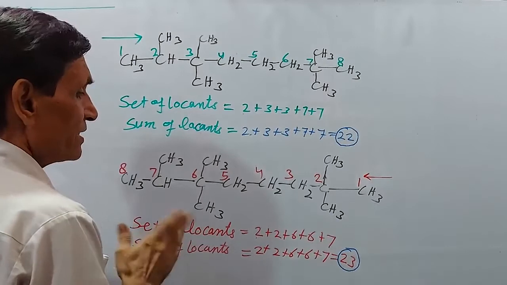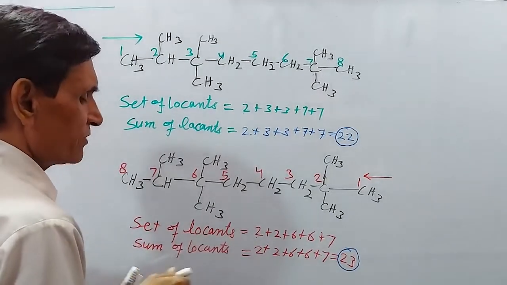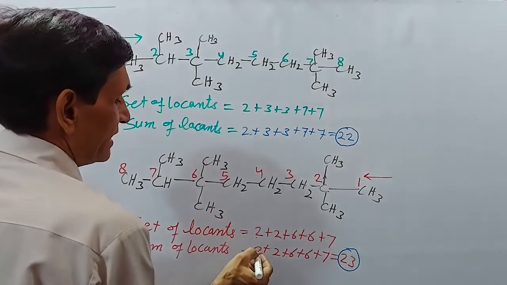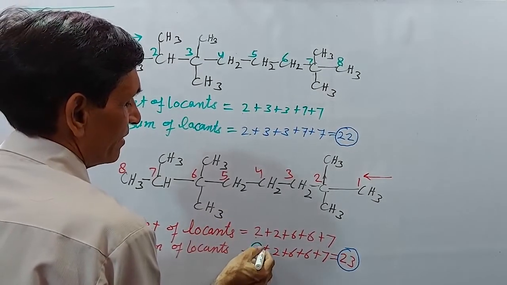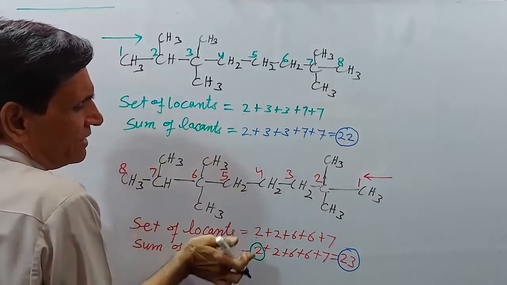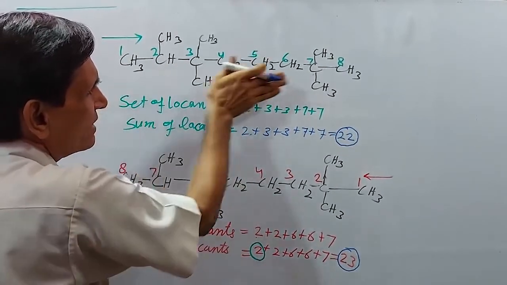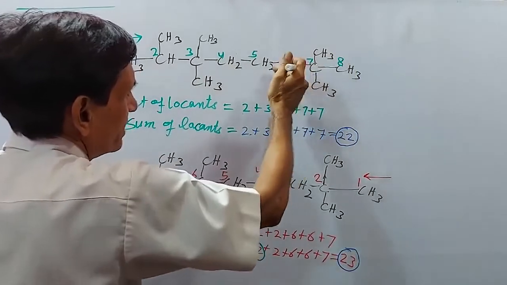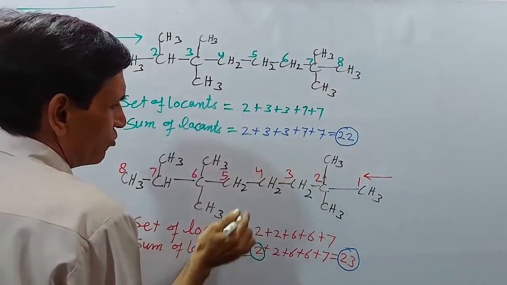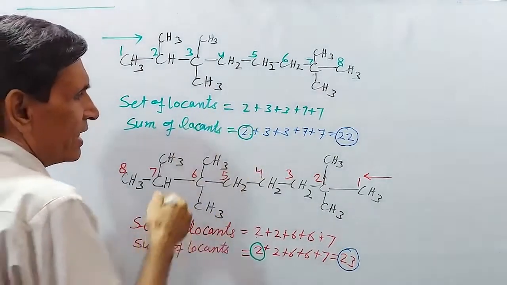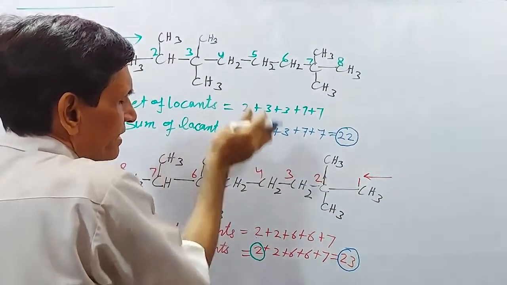But according to the first point of difference rule, here it is a tie. Start comparing these sets. 2 is here, 2 is also here. In this direction it was second, and from this direction it is also second. It is a tie, no difference. Again one step ahead, let us see the second step.